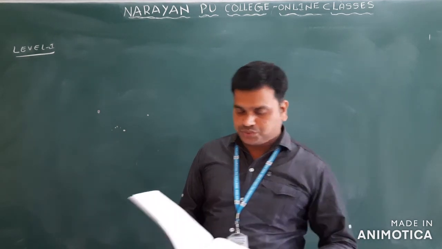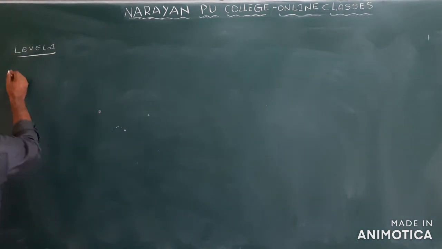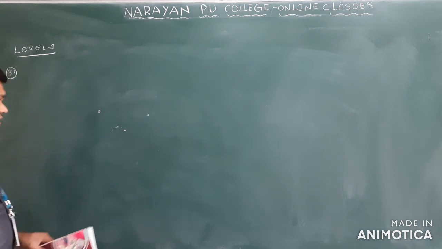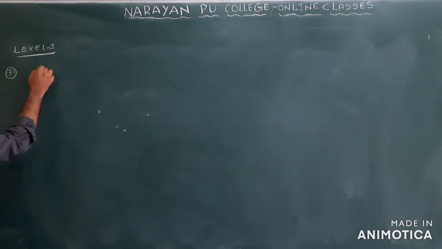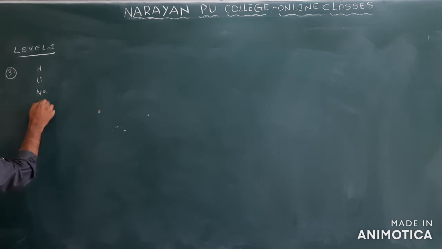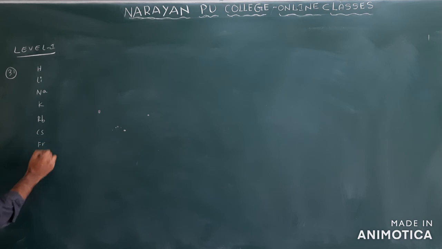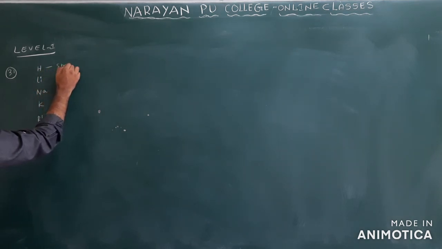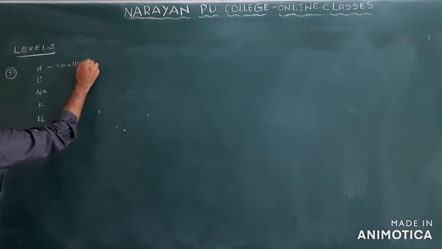It is due to the hydrogen element. Hydrogen has the highest ionization energy compared to alkali metals. What are the alkali metals? Hydrogen, lithium, sodium, potassium, rubidium, cesium, and francium only. Hydrogen has the smallest size.